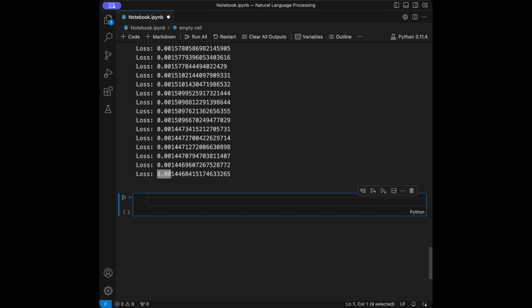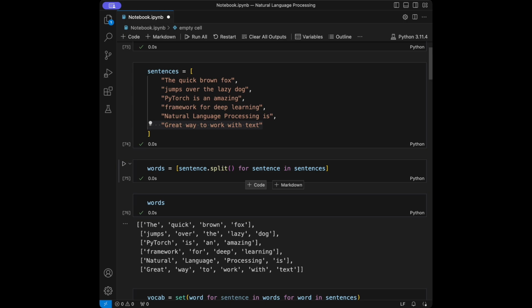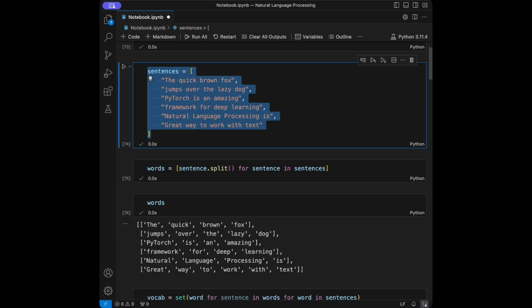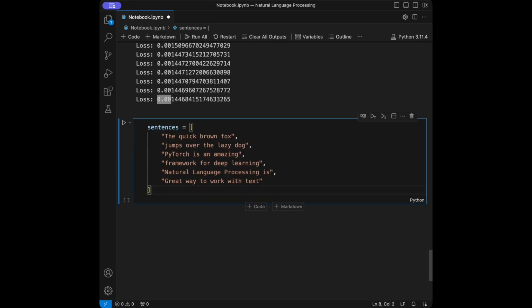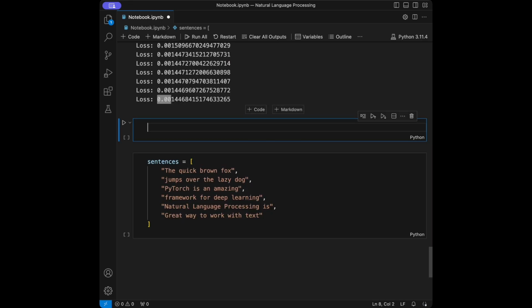And now we are going to predict the next words. So let me call our data again from the top. So it was like this. I'm just going to call the sentences again for seeing the raw input we put. And now I'm going to define a function. I'm going to define it in here.